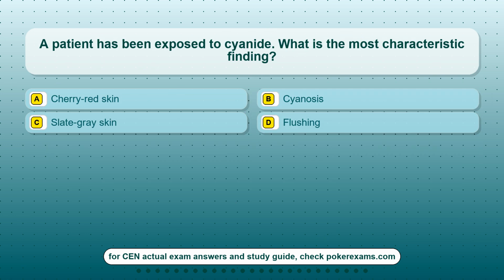Question 18. A patient has been exposed to cyanide. What is the most characteristic finding? Option A, cherry-red skin. Option B, cyanosis. Option C, slate-gray skin. Option D, flushing.